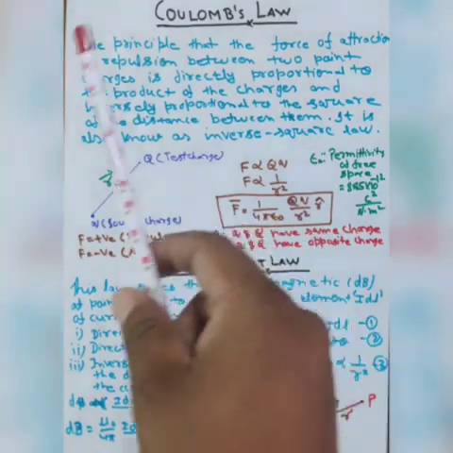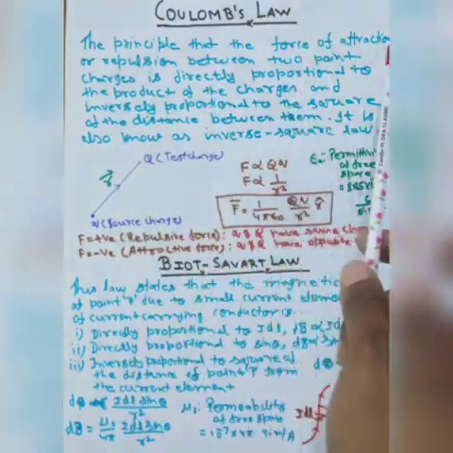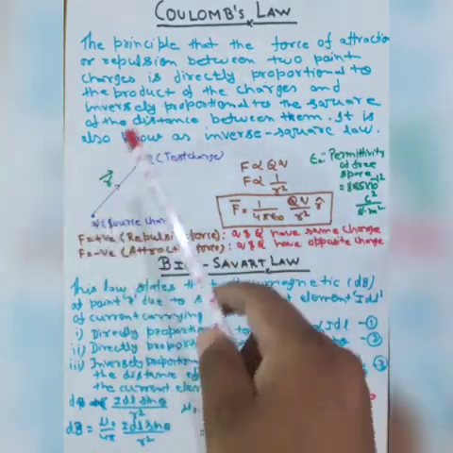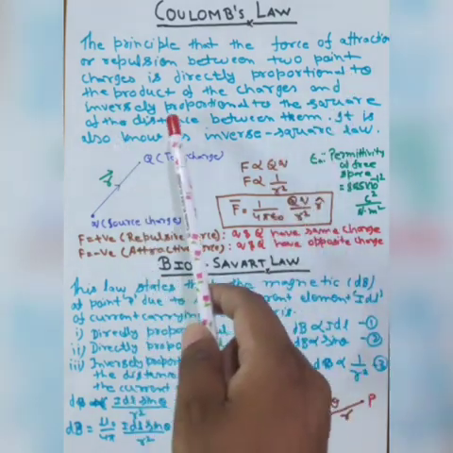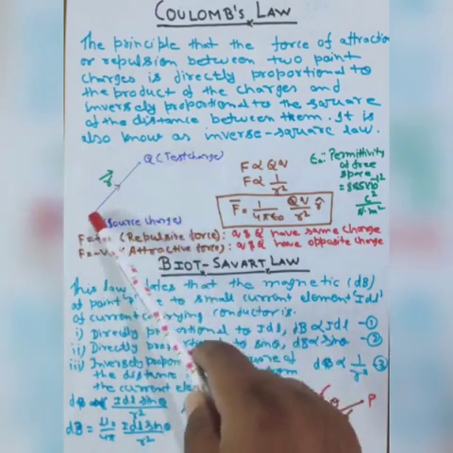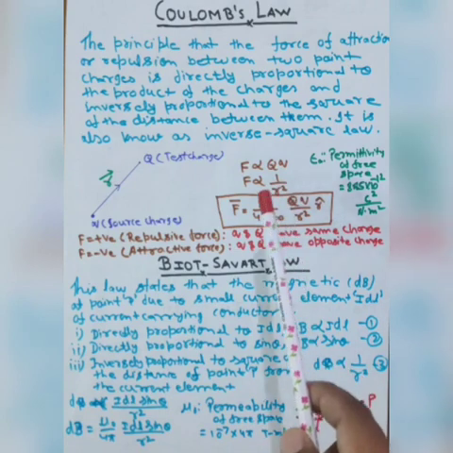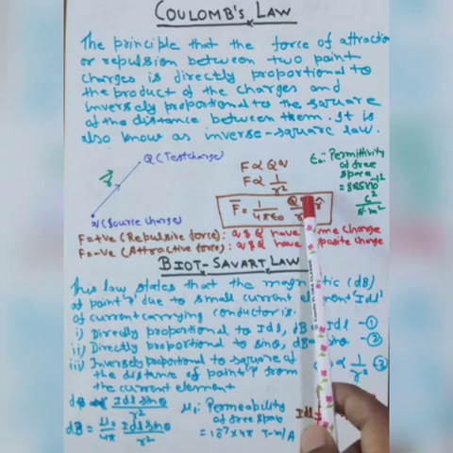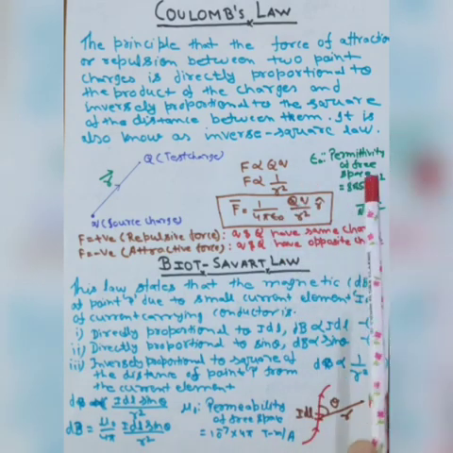In this slide, we will discuss the Coulomb law and Biot-Savart law. The Coulomb law is the principle that the force of attraction or repulsion between two point charges is directly proportional to the product of the charges and inversely proportional to the square of the distance. Suppose that R is the distance between the two charges. So the force is inversely proportional to R square. We can write that force equals 1 upon 4 pi epsilon 0 Q by R square, where epsilon 0 is the permittivity of free space.